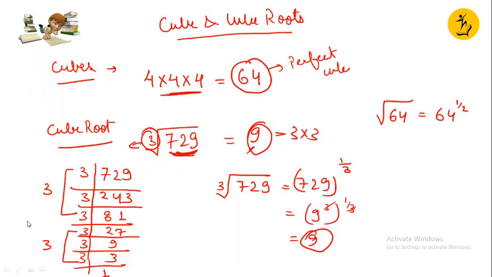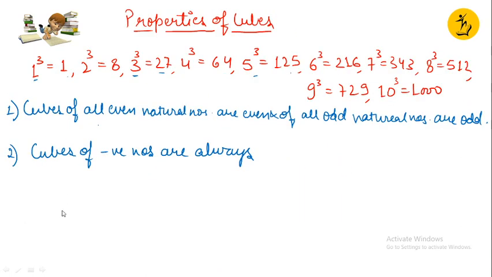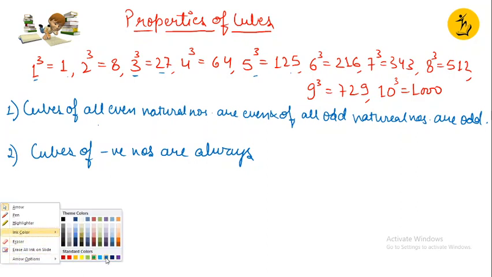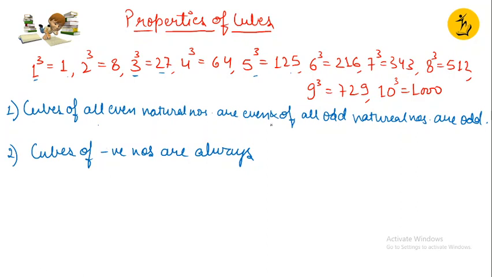And similarly, now we come back to cubes. Cubes of negative numbers are always negative. Why so? Because again, a negative number is multiplied how many times? Negative times.